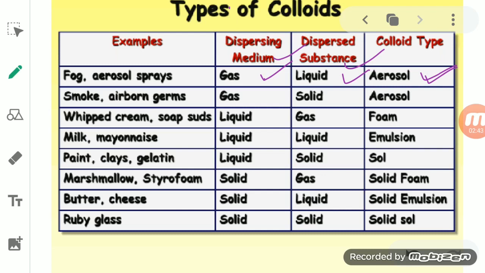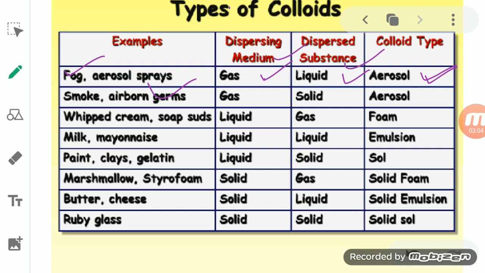There are a lot of examples of aerosol, like fog or spray. So this is the type of colloid in which liquid is placed in a gas.